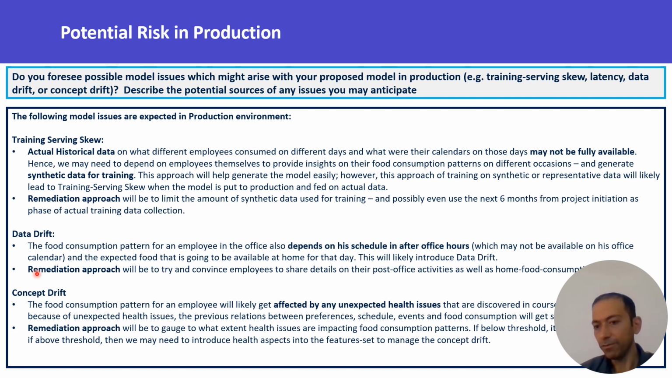They will be happy to share their daily schedule, maybe after office schedule as well, their religious preferences, but there could be reluctance in sharing their medical data just to make the model more accurate, despite the benefits that come with reducing the food wastage. So that could be something which needs to be decided in real time: what is the impact of health issues on prediction accuracy, and how to remediate that if health issues are making a significant concept drift in our model and making it less accurate.